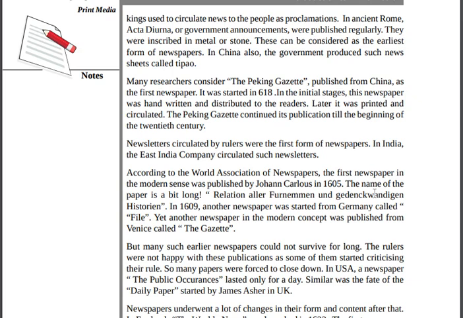In 1600, another newspaper was started from Germany called File. Yet another newspaper in the modern concept was published from Venice, called the Gazette. So these were the first newspapers in the world in the modern period, because before that, in the ancient and medieval periods, there were none. Around 1605, newspapers started in Europe.